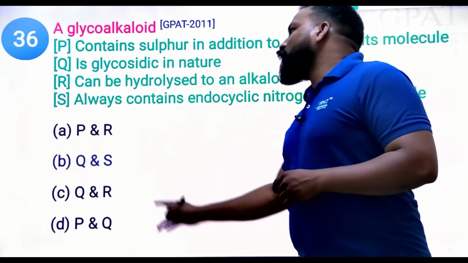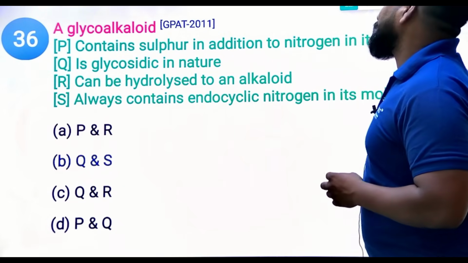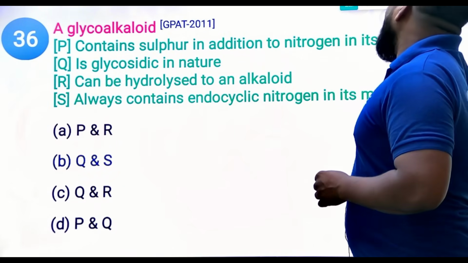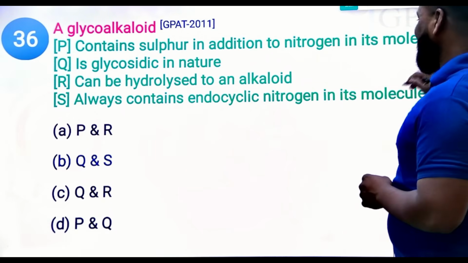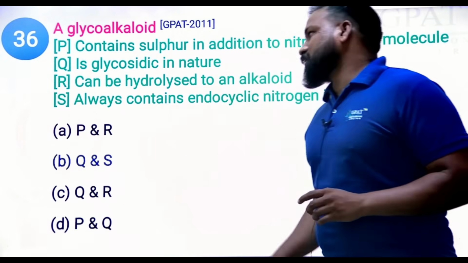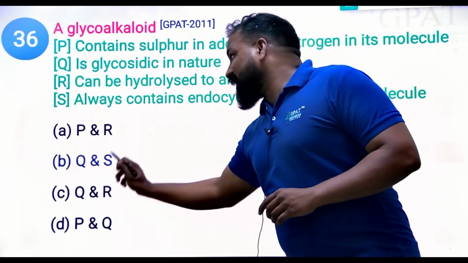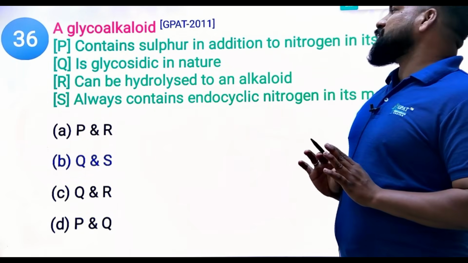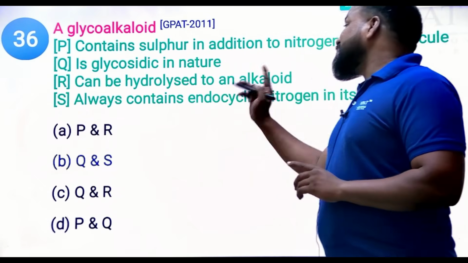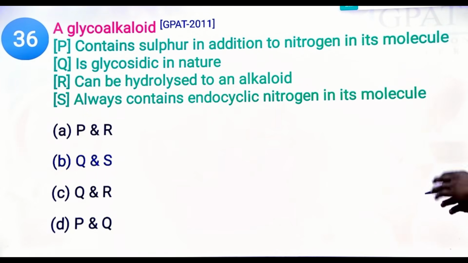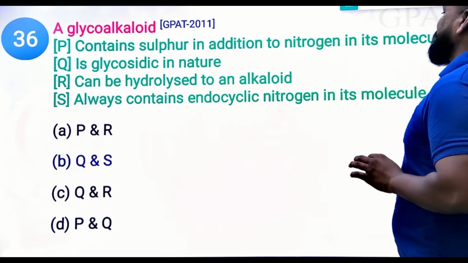So options Q and S are correct. It is glycosidic in nature and always contains endocyclic nitrogen in its molecule. That's why it is known as a glycoalkaloid.